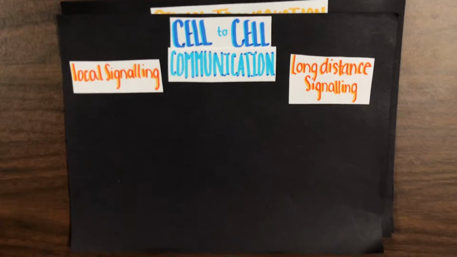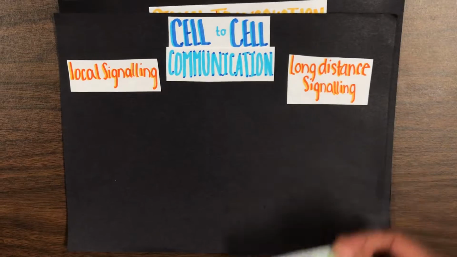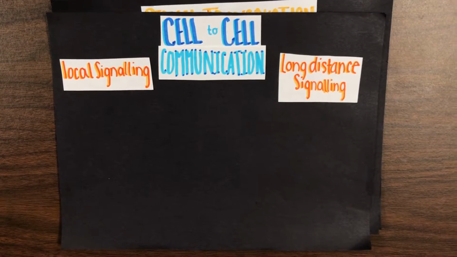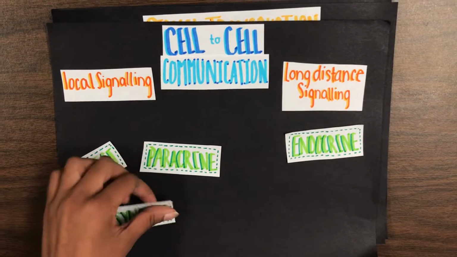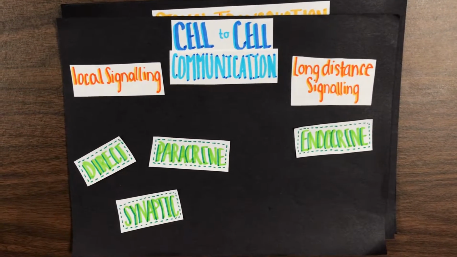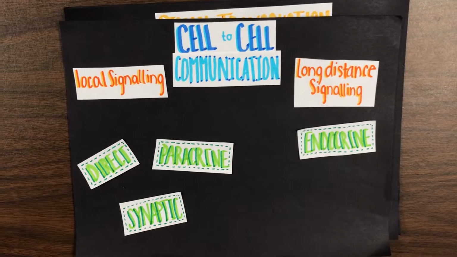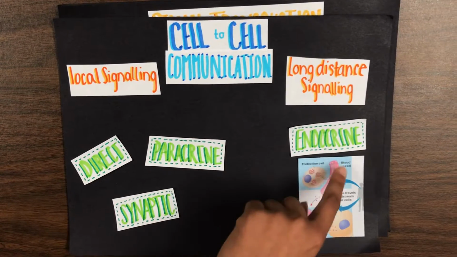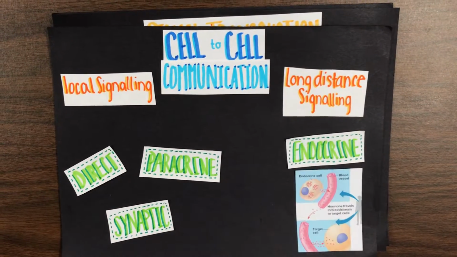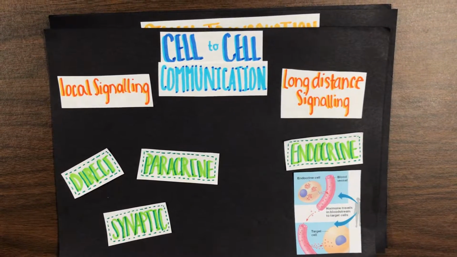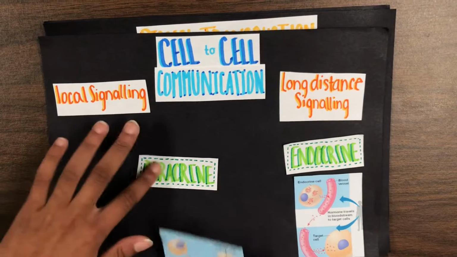Cell-to-cell communication. There are 4 types of cell-to-cell communication: endocrine, direct, paracrine, and synaptic. Endocrine is a type of long-distance signaling that uses hormones to travel via the circulatory system and other parts of the cell. Paracrine, direct, and synaptic signaling are all types of local signaling.